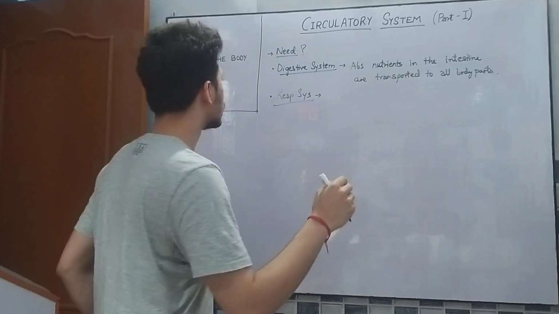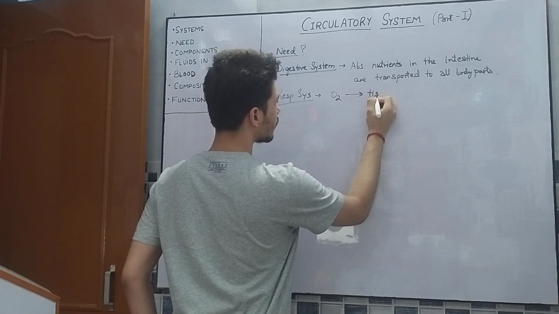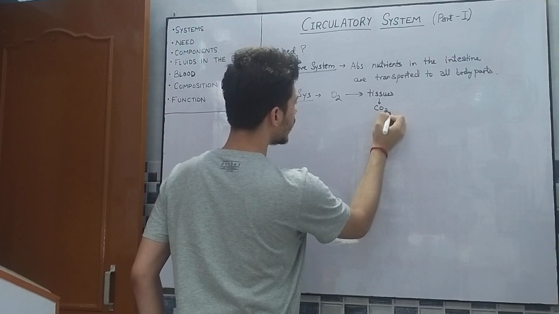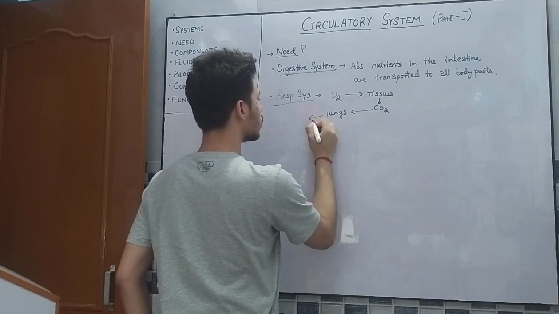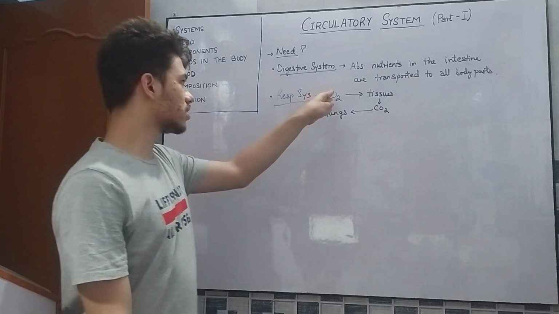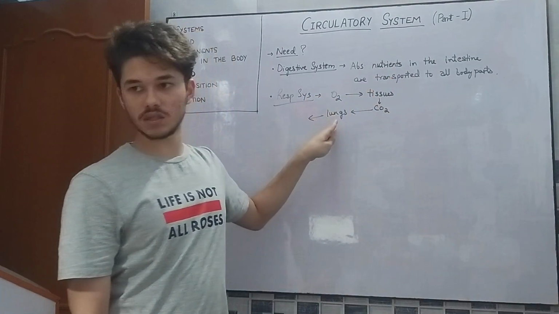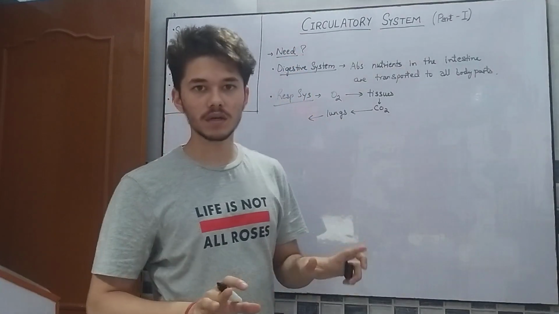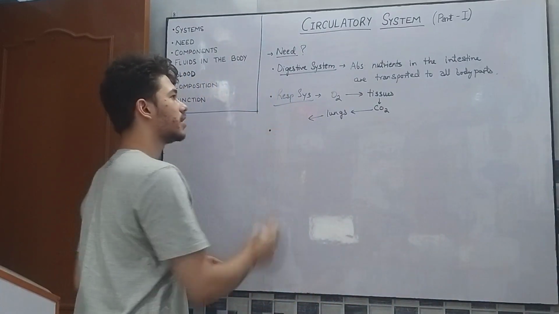Oxygen needs to be transported to all the tissues, and from the tissues, carbon dioxide needs to be transported to the lungs to be thrown out. So this process of transport, oxygen from the lungs to the tissues and carbon dioxide from the tissues to the lungs for exhalation, is governed by the circulatory system, or blood in the circulatory system.